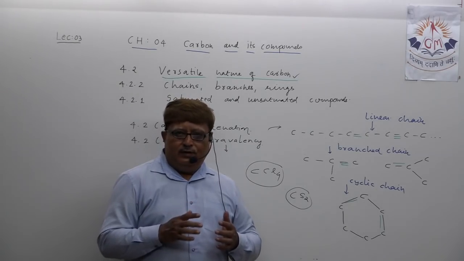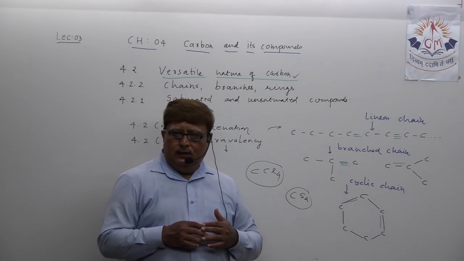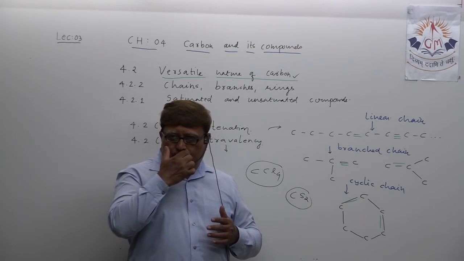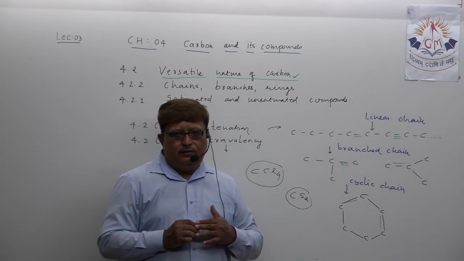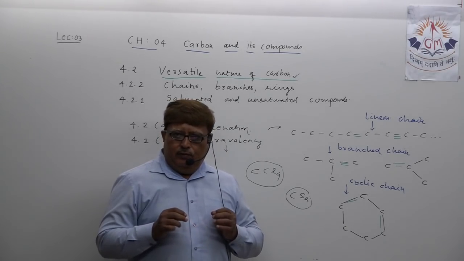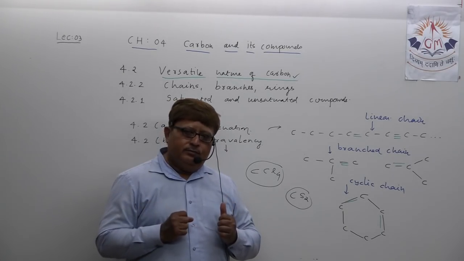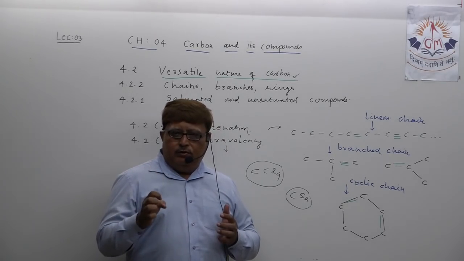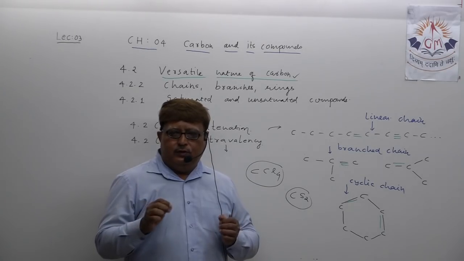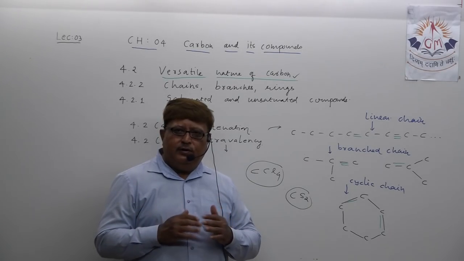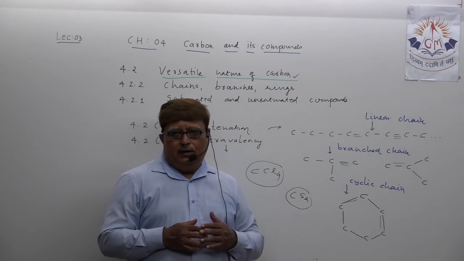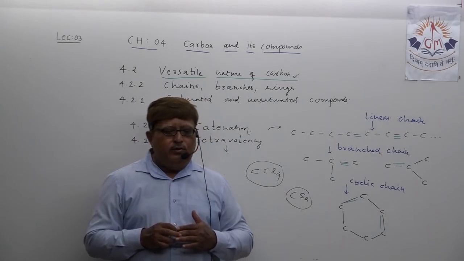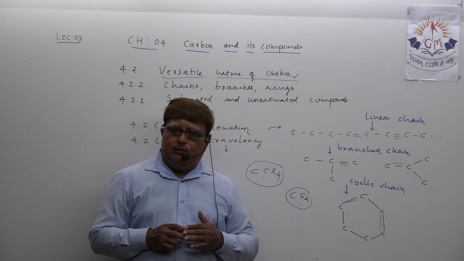So this tetravalency, and because carbon, on account of possessing that small nucleus, is able to attract or bond with greater force the electron pair, that's why it is able to give rise to so many stable carbon compounds.